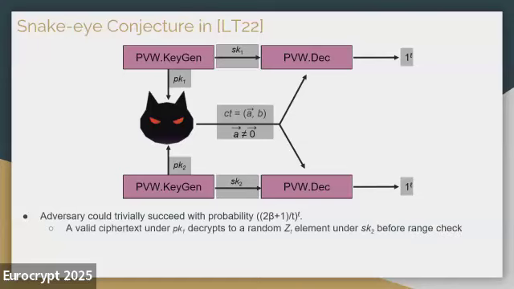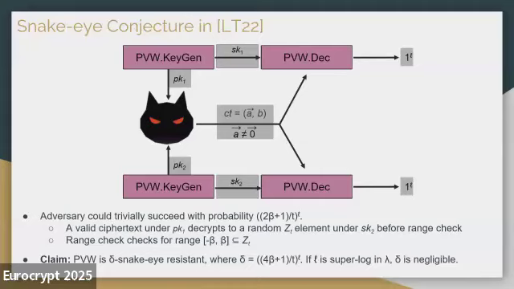Why is that? Because the adversary could just honestly generate a ciphertext under public key 1. Then if we try to do a decryption under a different secret key, let's say secret key 2, the result is actually a random ZT element before we do the range check. Now, if we want to map it back to a binary message space, the probability of having this random ZT element fall within the range of plus minus beta is exactly 2 beta plus 1 over T. Since we have L bits encrypted in PVW, this probability will be amplified to the power of L.